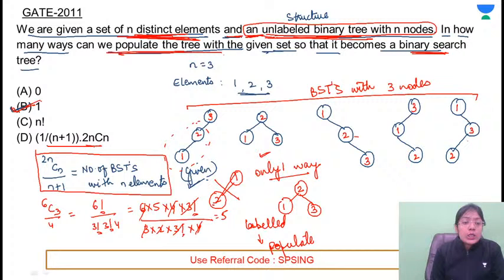This formula will be used whenever they are asking for the possible number of binary search trees with the given number of elements.